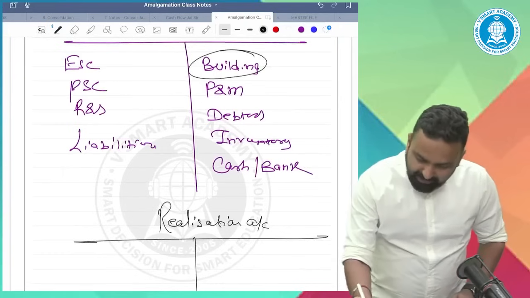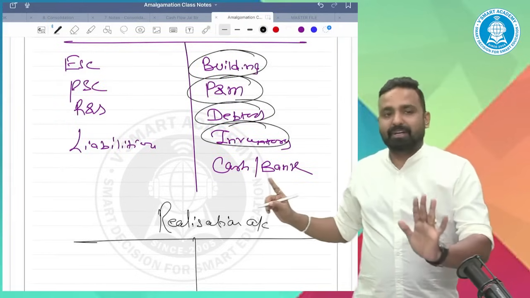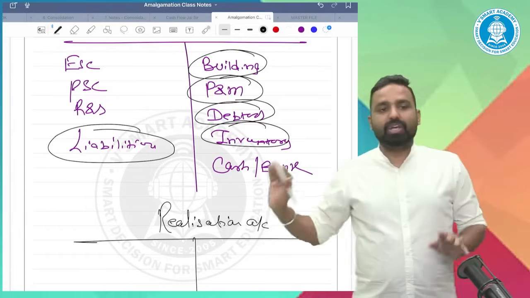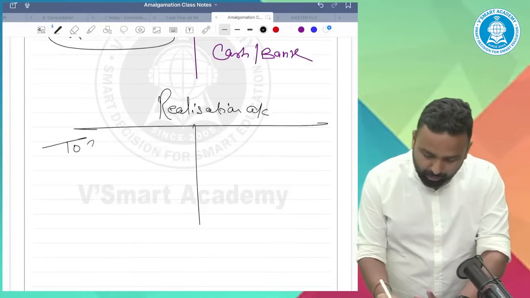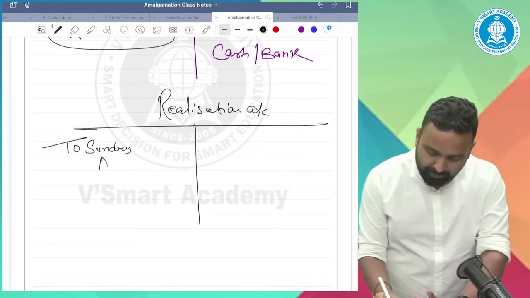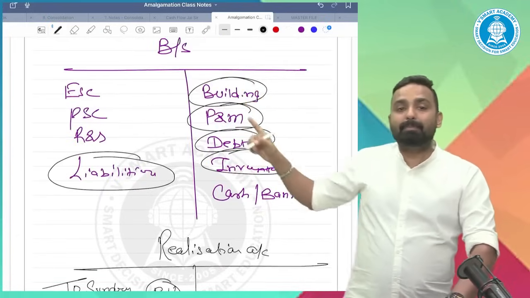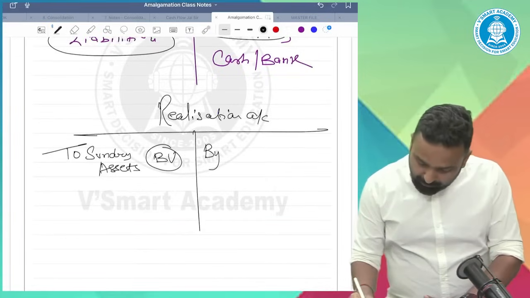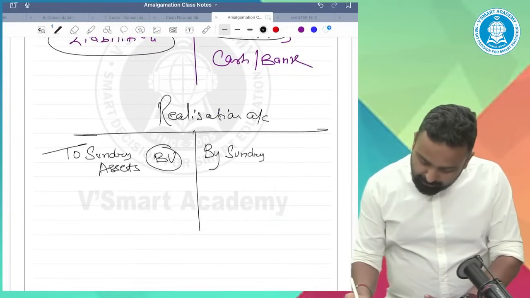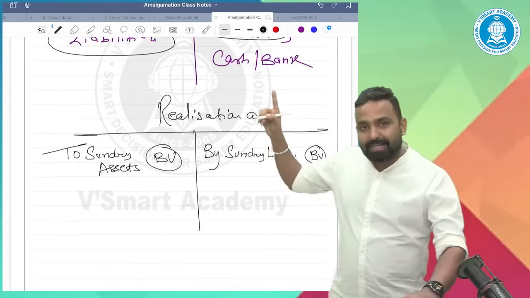I will transfer this to realization account. All the assets to be credited to realization account, to sundry assets. Of course, at book value, because I'm closing the assets and liabilities at their book value, by sundry liabilities. Sir, what about cash and bank?